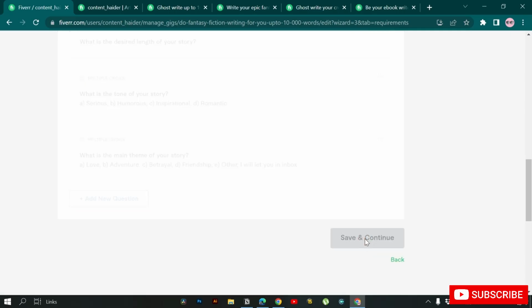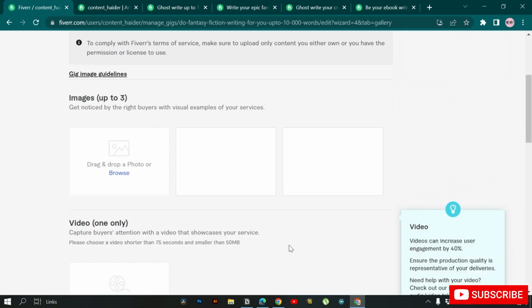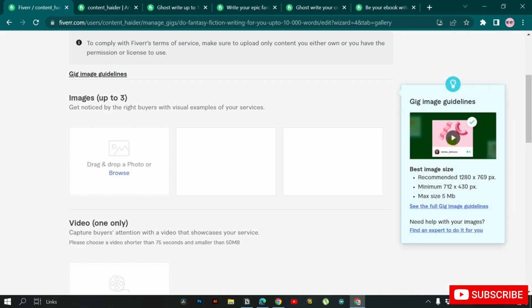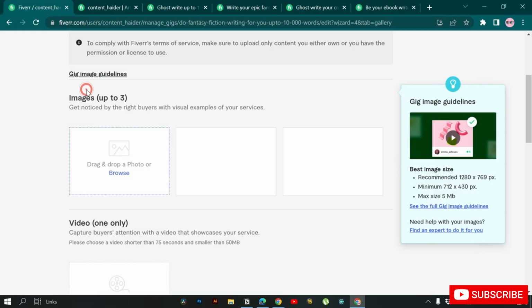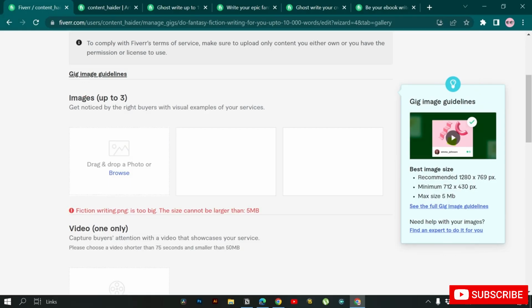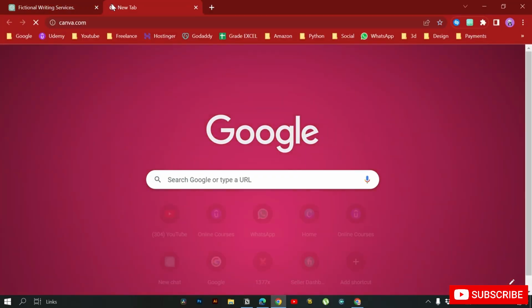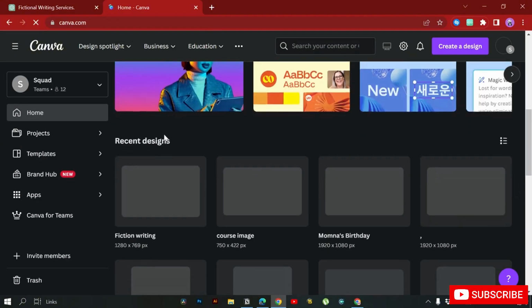So save and continue. You can add as many questions as you want, but don't go too overboard. Just add a few questions and you are good to go. Here we will need to add images. So the image we created, browse. Here's the image that we created before. The image is too big, so just go back and create and download a smaller version of the image.